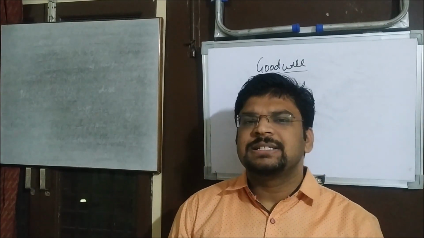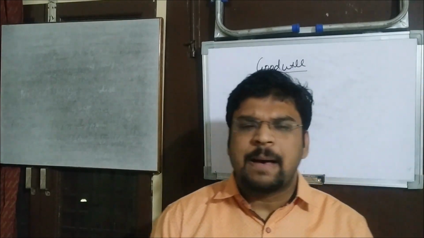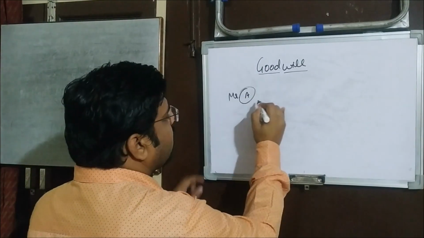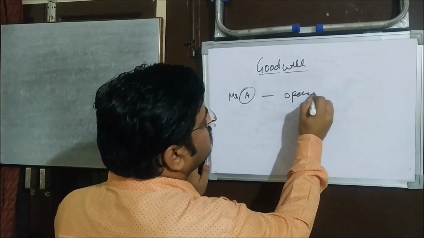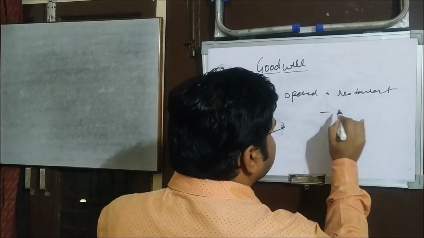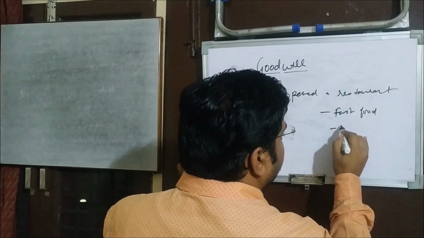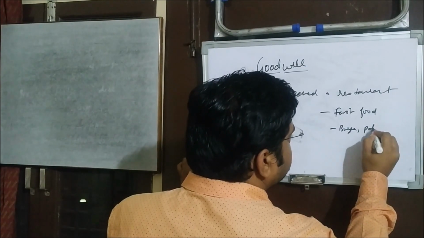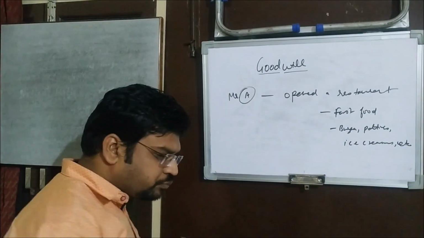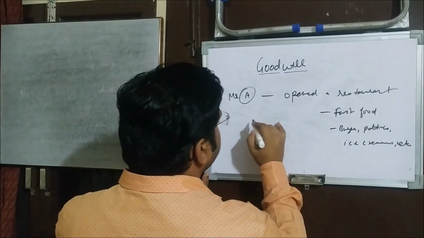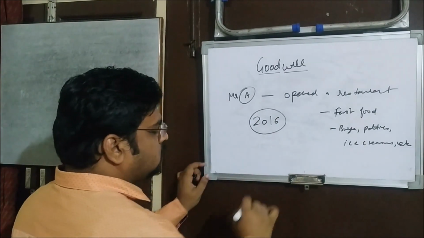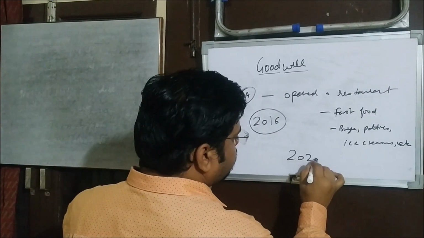So let's understand that. For that, I would like to give you one example. Let's say there is Mr. A, and he opened a restaurant. In that restaurant, initially he kept only fast food like burgers, patties, ice creams, etc. Now he opened this business, let's say for example in 2016, and right now we are living in 2020.